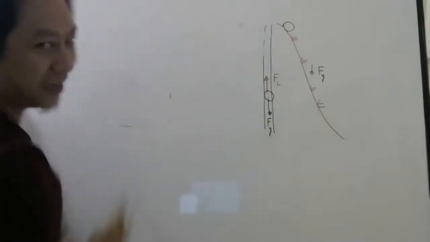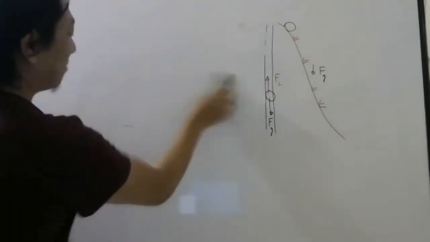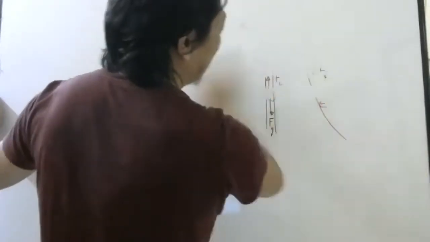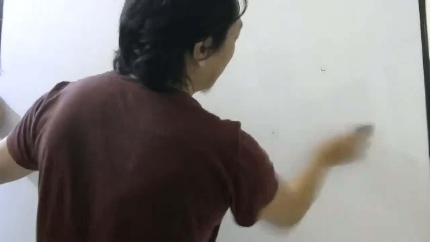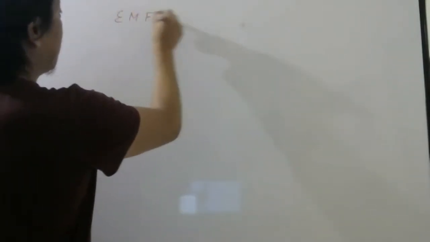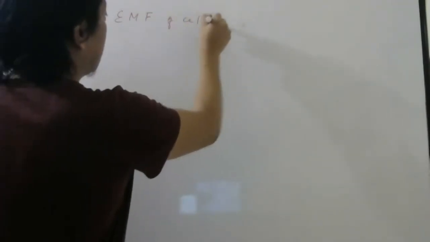So again, all these things are actually not required for exam purpose. For exam purpose, you just need to know EMF is potential difference between the terminals of the cell. That much you have to know. But again, you should know what is the source of EMF. So how to define EMF? So EMF of a cell. So definition you write down, everyone.